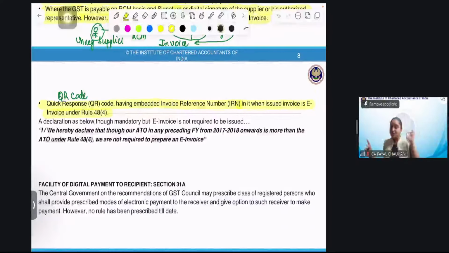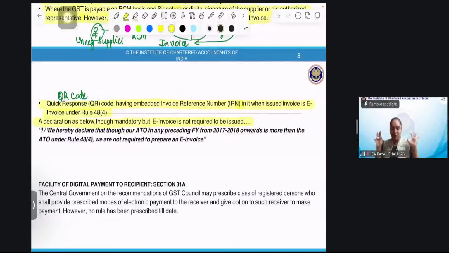See, I had a query also and I gave you the answer also. If I'm issuing an e-invoice, and e-invoice is not applicable to all, it is only applicable when my aggregate turnover exceeds 5 crore rupees in any financial year from 17-18. In that case, I have to put a QR code also, which we'll be discussing further. Now, a declaration as below, though mandatory, but e-invoice is not required to be issued.